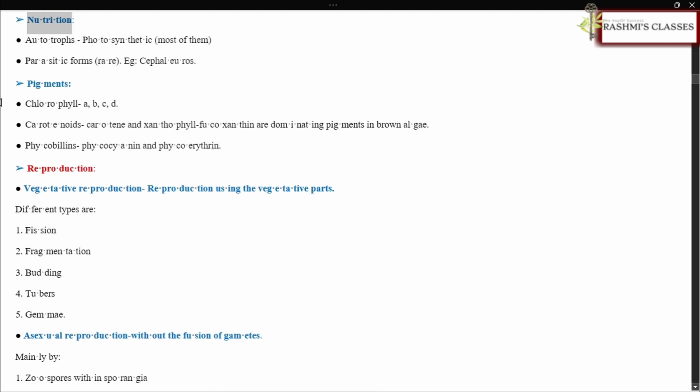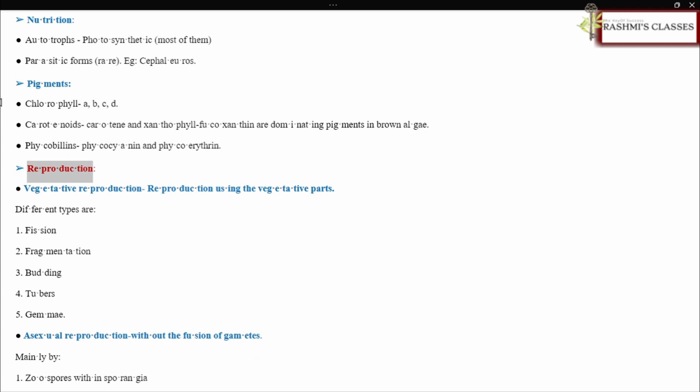Nutrition. Autotrophs, photosynthetic, most of them. Parasitic forms, rare, e.g., Cephaleuros. Pigments. Chlorophyll a, b, c, d. Carotenoids. Carotene and xanthophyll, fucoxanthin are dominating pigments in brown algae. Phycobilins, phycocyanin and phycoerythrin.